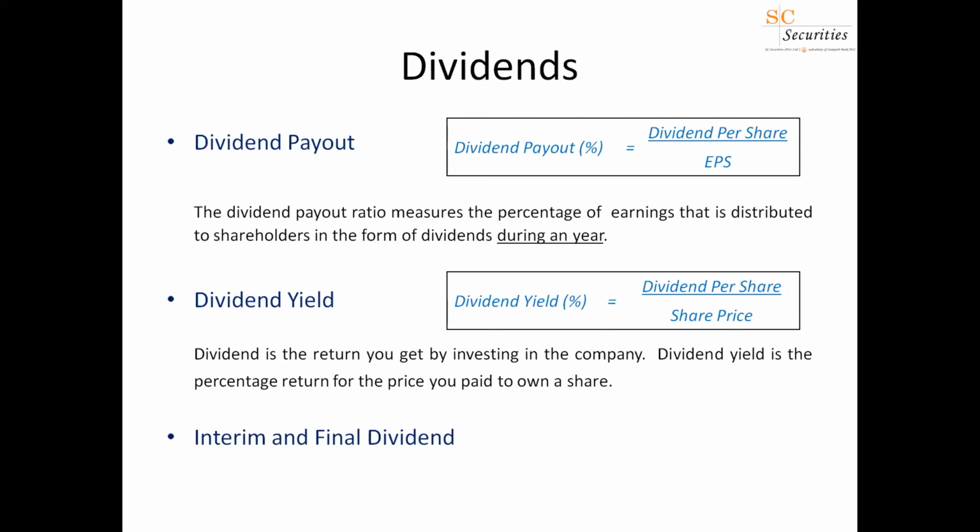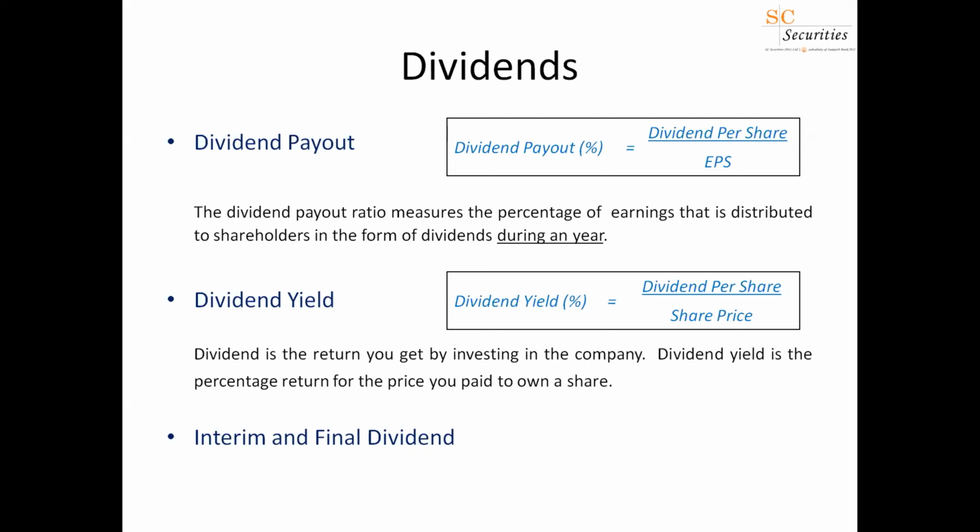For example, a 31st March company may release its results somewhere in May. So if they pay a dividend in January, before these results are released, that can be an interim dividend, a dividend paid before the final year-end results are released and before the AGM.